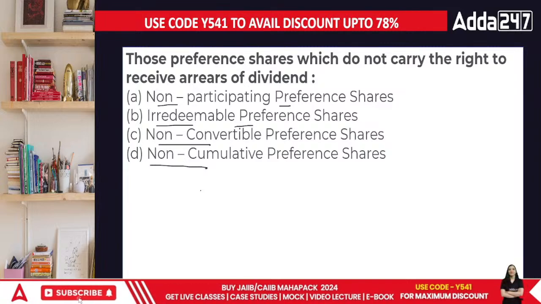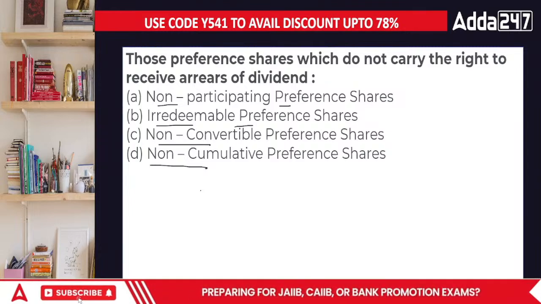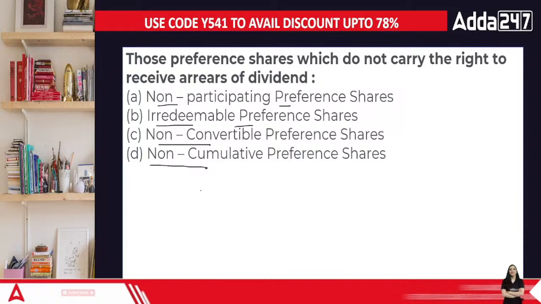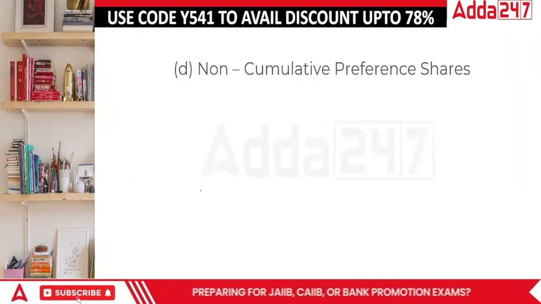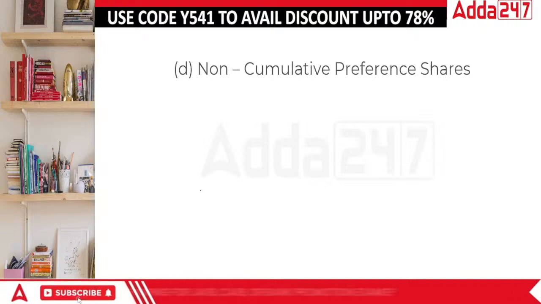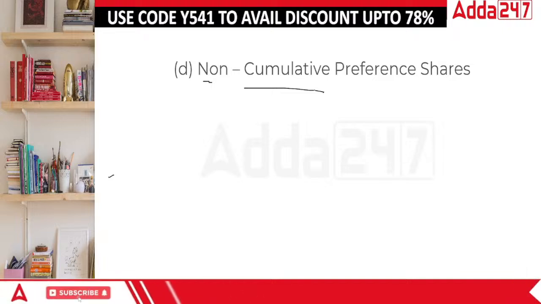Now in this case they are saying that this particular portion does not have the right to receive the arrears of dividend. Who are those people? In this case, the correct answer is non-cumulative preference shares, the ones whose arrears cannot be collected. And everyone, that is non-cumulative. That means you cannot accumulate or keep together the dividends of preference shares.